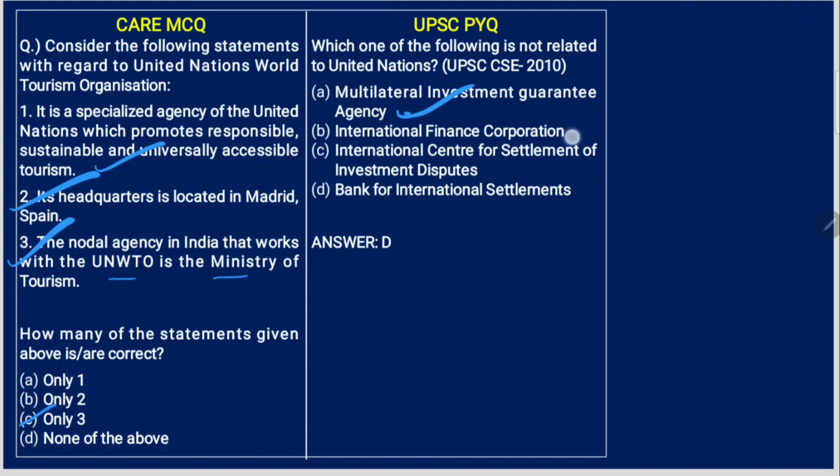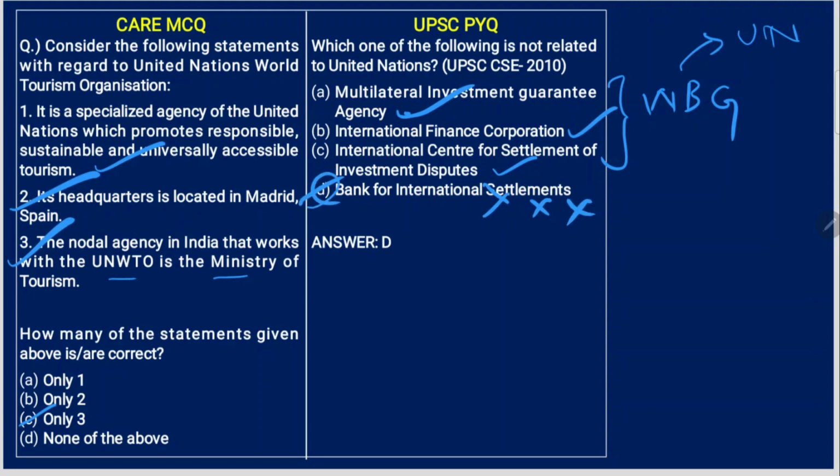International Finance Corporation. Yes. International Center for Settlement of Investment Disputes. Yes, this is also there. These are all part of what? World Bank Group, which is in turn a part of United Nations. Now, Bank for International Settlements, BIS, is not a part. So, this is the answer.